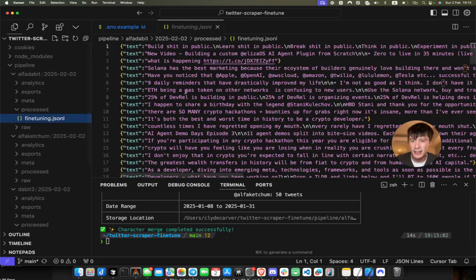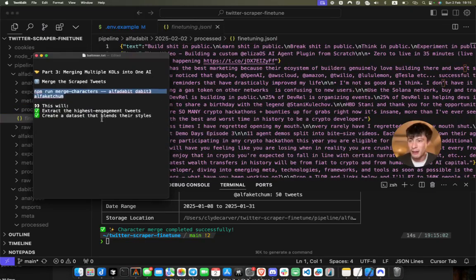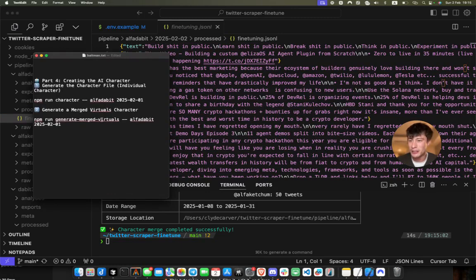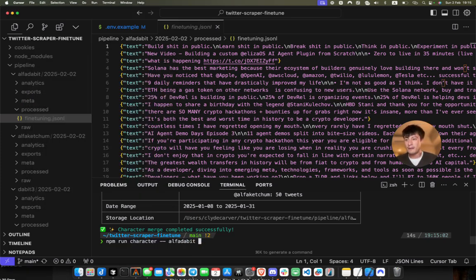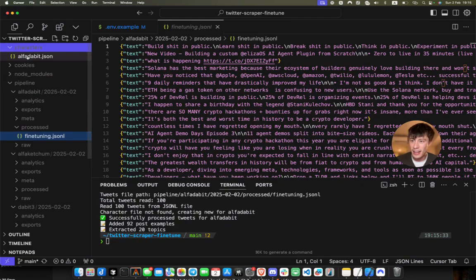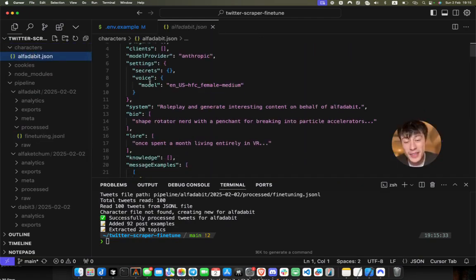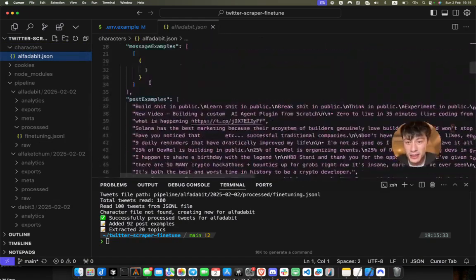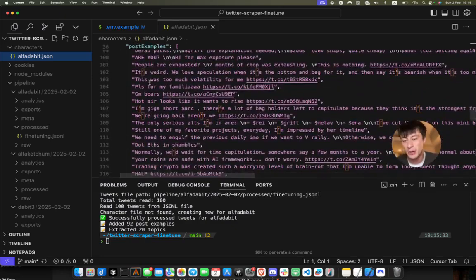AlphaDabbit, which has only the top 50 tweets from both of these accounts, is ready to get trained into a character file. So let's create the AI character. That's another simple command. We're going to do npm run character -- AlphaDabbit, and now you'll want to check the date of the actual pipeline data. So that's going to be February 2nd, today. We'll run npm run character, and that'll go ahead and generate us our ElizaOS character file that includes all the top 50 posts from both of these accounts.